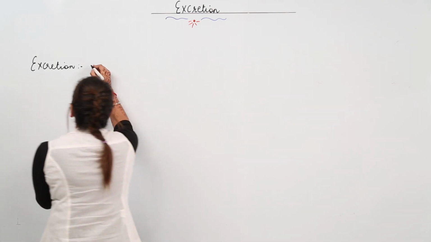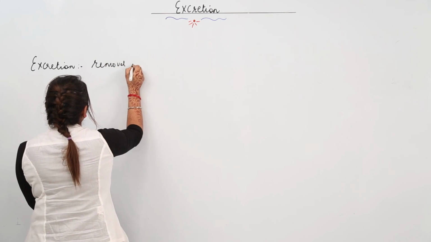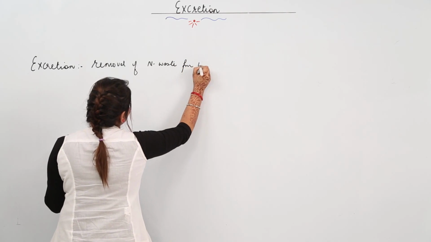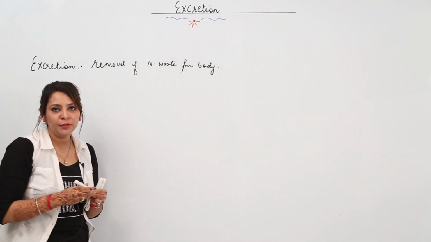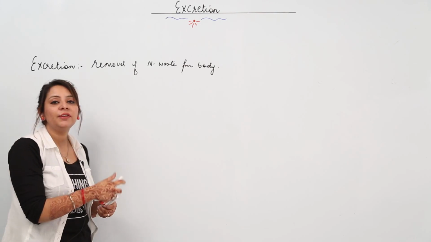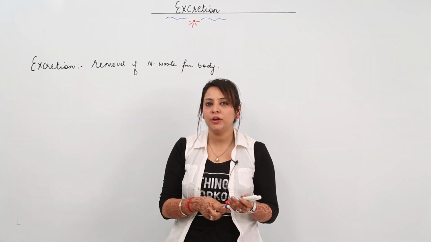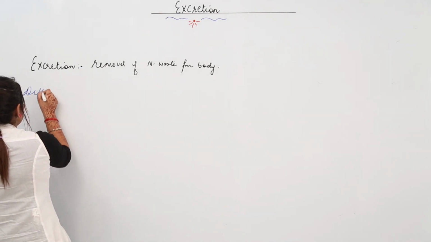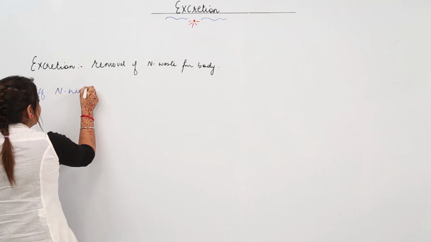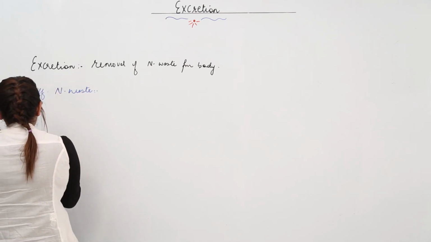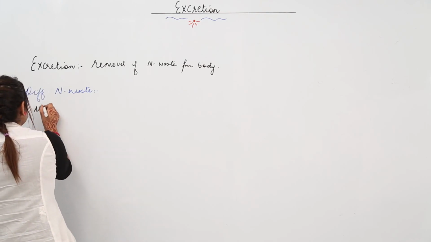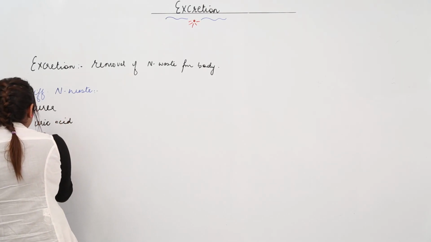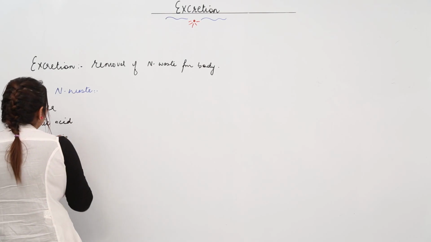So excretion is the removal of particularly nitrogenous waste from the body. Now it is not like we have only one kind of nitrogenous waste present in a body. If we talk about different organisms, we find different kinds of nitrogenous waste. Like urea, uric acid, and we may see ammonia also as an excretory product in many organisms.